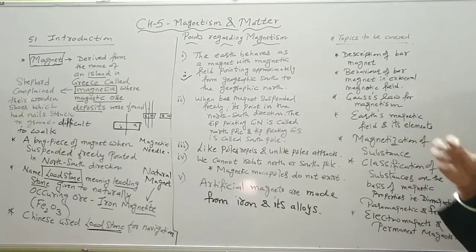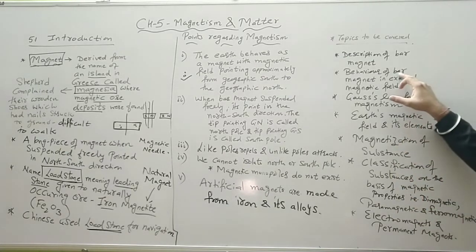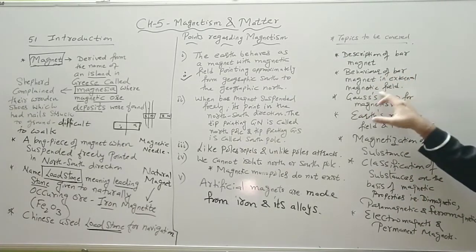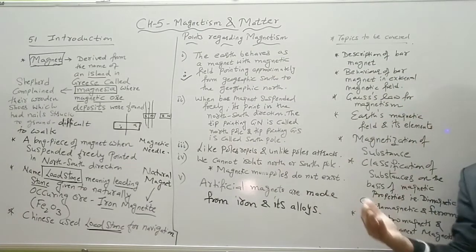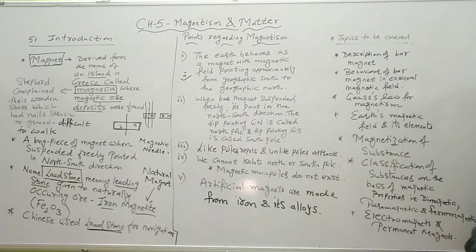So as we kept an electric dipole in a uniform electric field, we will see when the bar magnet is placed in an external magnetic field whether the torque acts on it or not. Then we have Gauss law for magnetism.